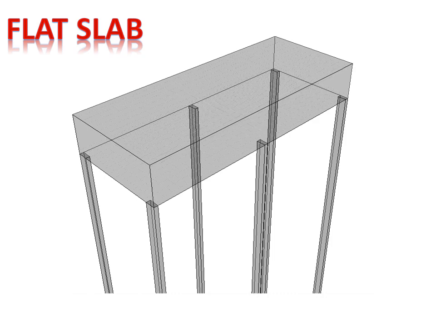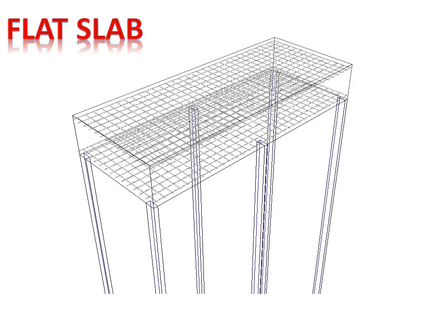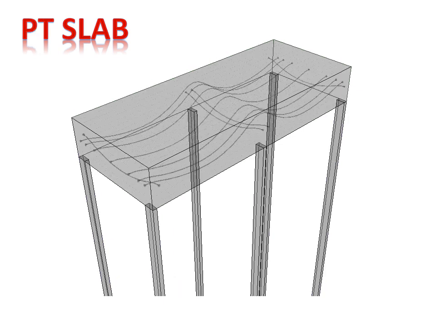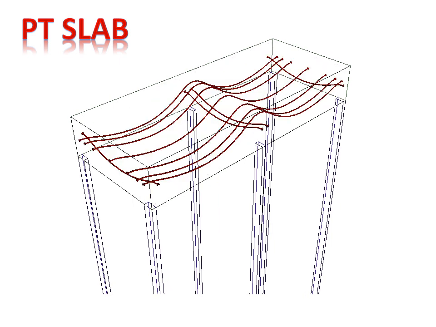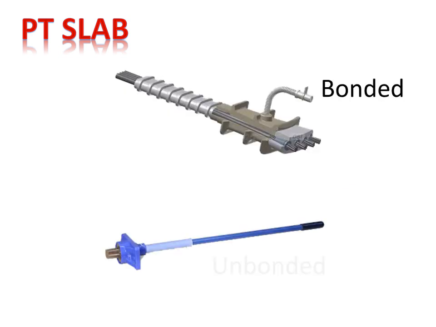Flat slab is a full concrete slab reinforced by conventional steel rebars and supported directly by concrete columns. Post-tensioned slab is also a full concrete slab but reinforced by a combination of conventional steel bars and high-strength steel tendons, which are consequently subjected to tension after the concrete has set. We have two types of cables, bonded and unbonded.